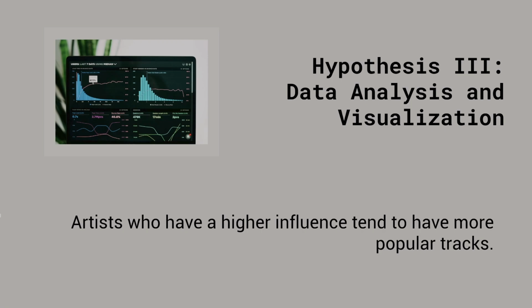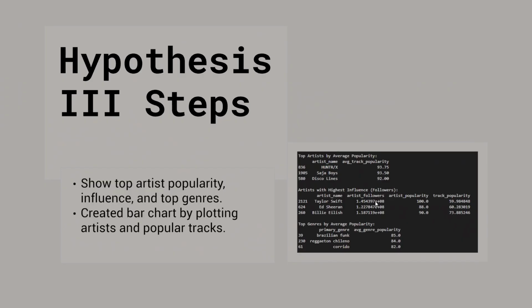Now we move on to the last hypothesis, where we are going to find out if artists who have a higher influence, judging by metrics like followers and popularity, tend to have more popular tracks. Again, I will attach a piece of code that will help us understand how the data is behaving. I created code to show the top artists by average popularity, followers, and also the top genres by popularity. I then created a bar chart in Power BI that compares the artist's name versus the total number of times the track has been considered popular.